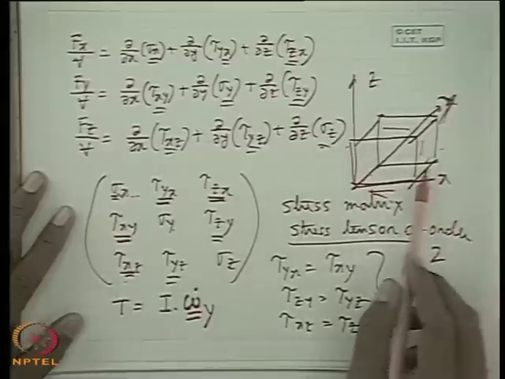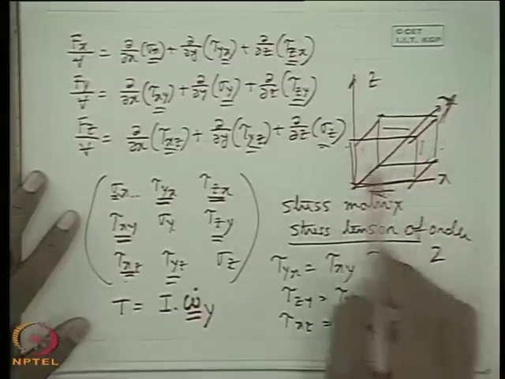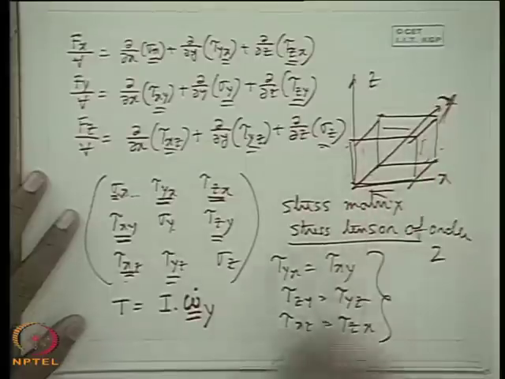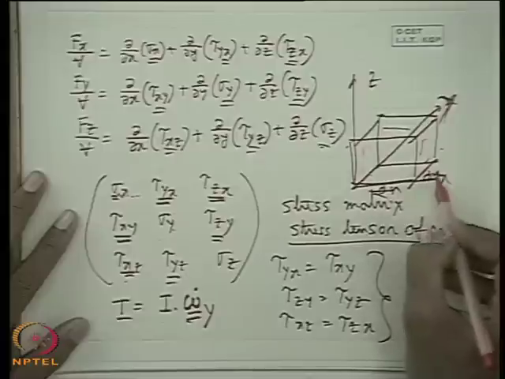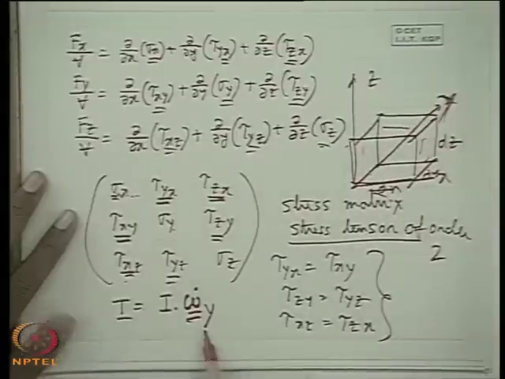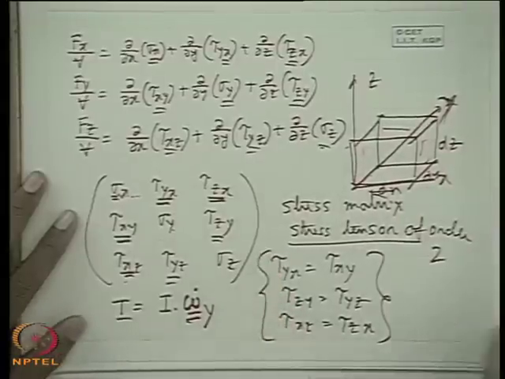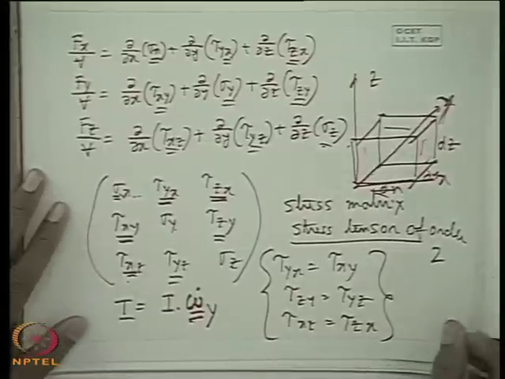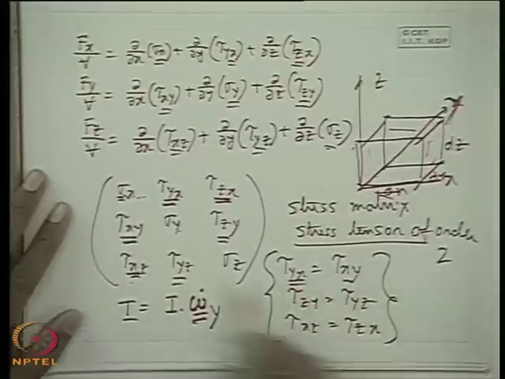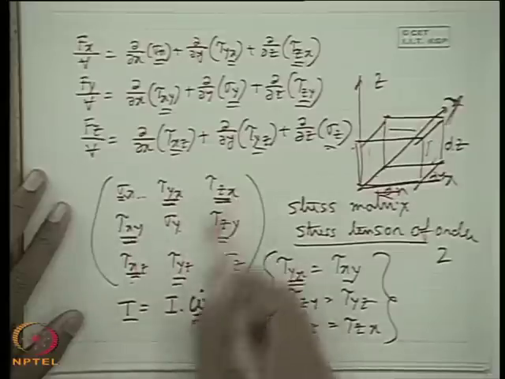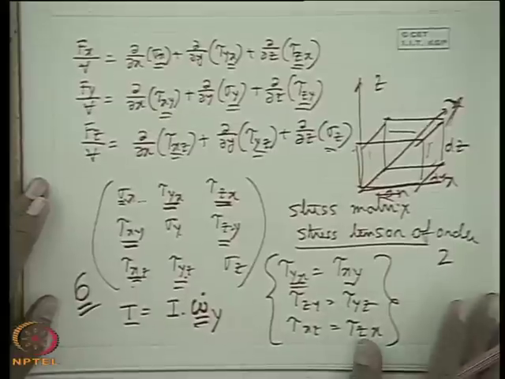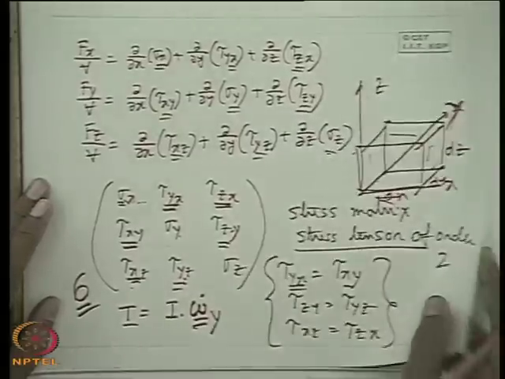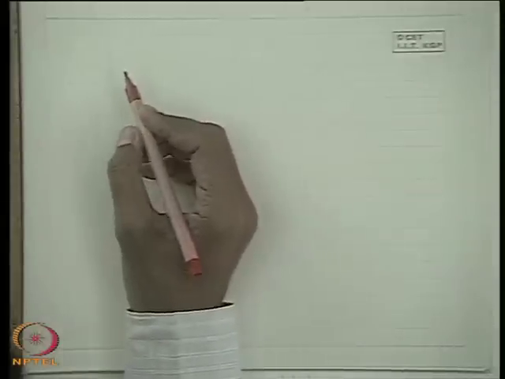So this will cause the rotational motion of the element about the y axis, and if I write it and consider dx, dy and dz to be very small, take the limit, you will be able to prove that. This I left you as an exercise, probably you have done it earlier. So there are 6 unknown stress quantities which define the stress system.